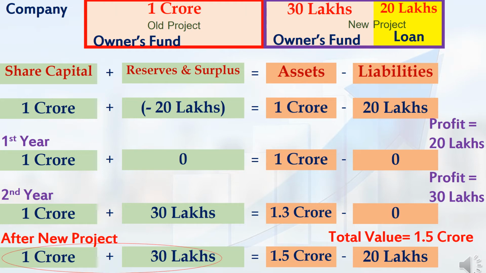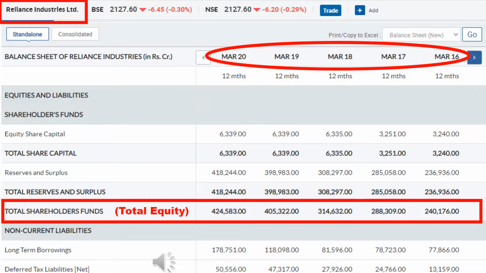On the left side of the accounting equation, if I add both reserves and surplus and share capital, I will get total equity as 1.3 crore rupees. That means the total asset value of the company may be 1.5 crore rupees. But in that 1.5 crore rupees, only 1.3 crore rupees worth of assets belongs to the owner of that company. The remaining 20 lakhs is under loan. That is, the remaining 20 lakhs is under liabilities.